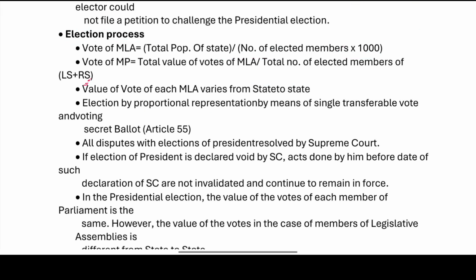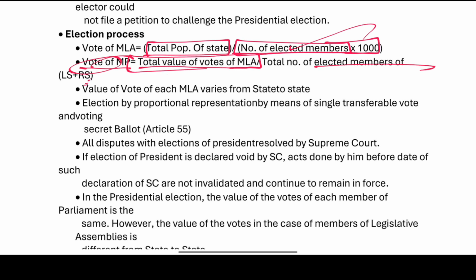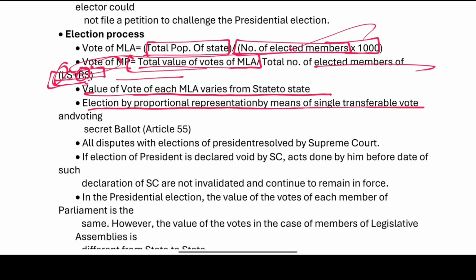For MLA alone, we use the total population of the state divided by the number of elected members, into 1000. It is not 100. For MP, it's the total value of the votes of the MLAs divided by the total number of elected members of the Rajya Sabha and the Lok Sabha. The value of the vote of each MLA varies from state to state. Election is by proportional representation, single transferable vote. And voting is by secret ballot under Article 55. So Article 55 deals with voting through a secret ballot.